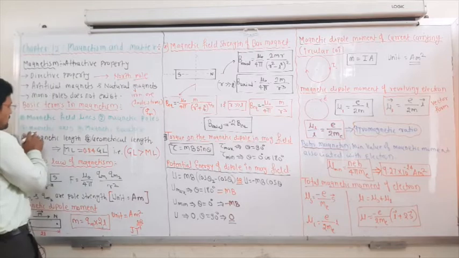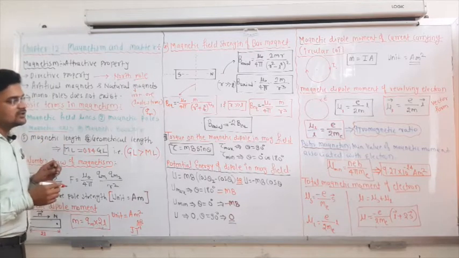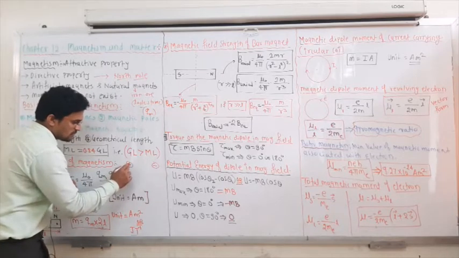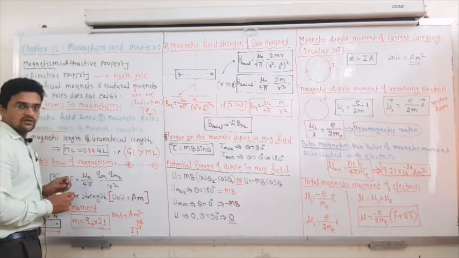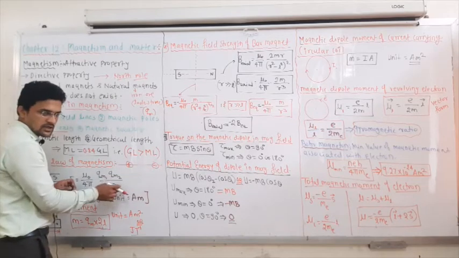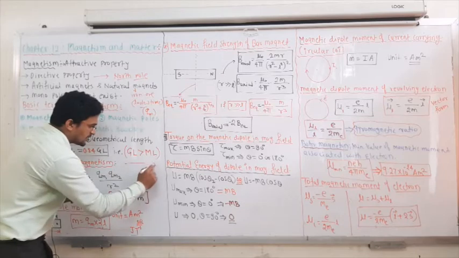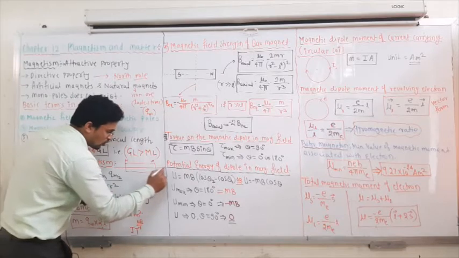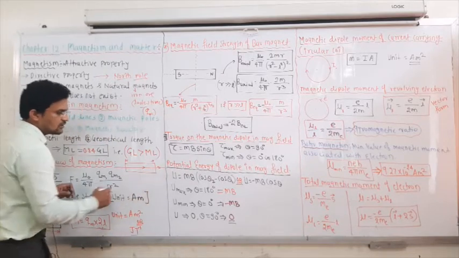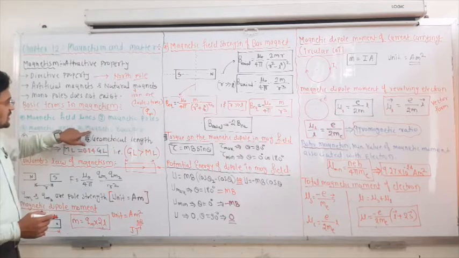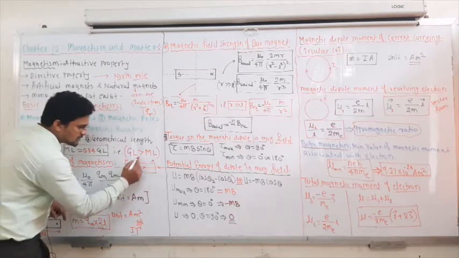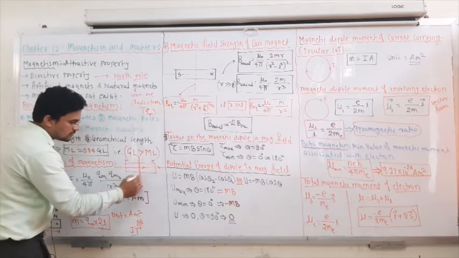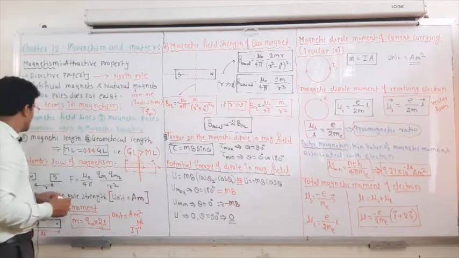Next is the magnetic axis. If you have a positive charge and a negative charge, the axis which passes from the positive charge to the negative charge is known as the dipole axis. In the same way, for a magnet with a north pole and a south pole, the line which passes from the north pole to the south pole is known as the magnetic axis. The magnetic equator is the line which divides the magnet equally into two halves, making the south and north equally half. That line is known as the magnetic equator.